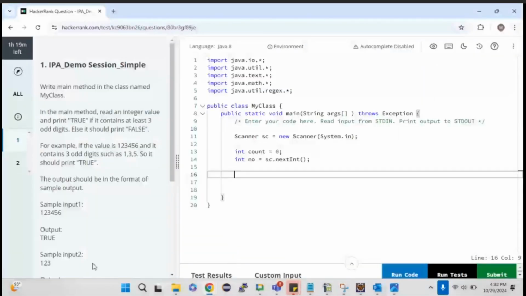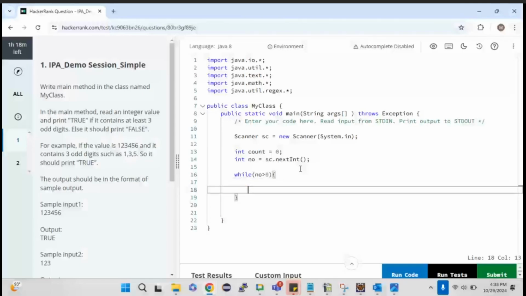So here, if there are 6 digits or 8 digits, based on the user inputs, yes, it will vary, right? So here I obviously need to iterate through each digit, so obviously I need to use a loop. Here I'm going for a while loop. So while, what's the number? I will store it in a variable called number. I'm just checking whether it is greater than 0 or not. If it is greater than 0, then I go inside the while.